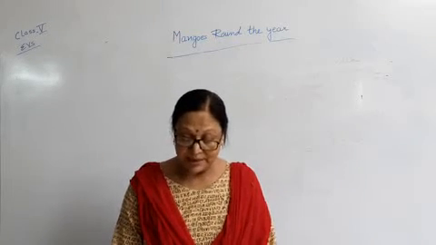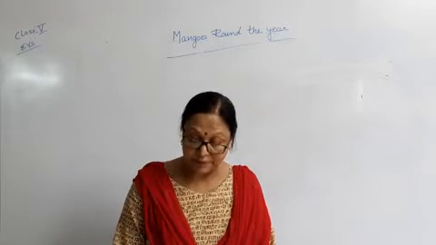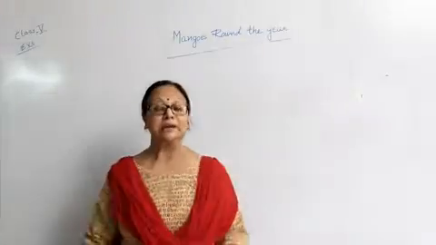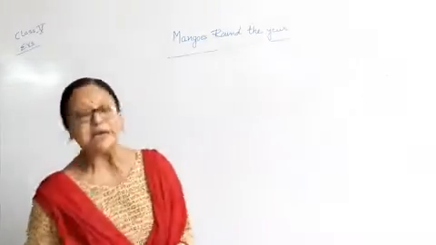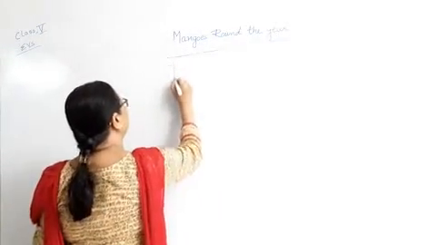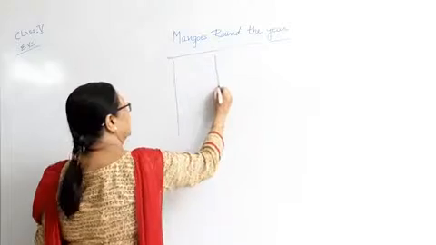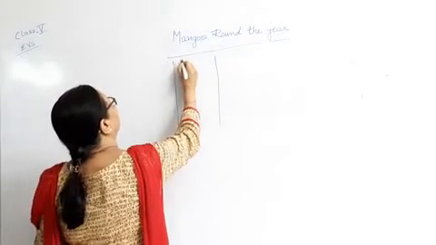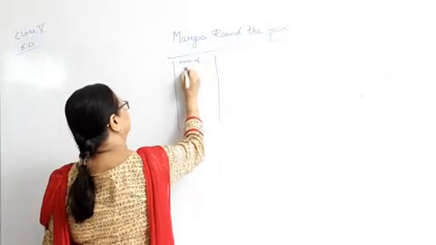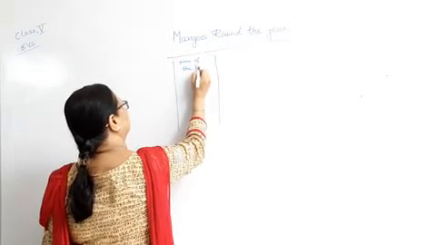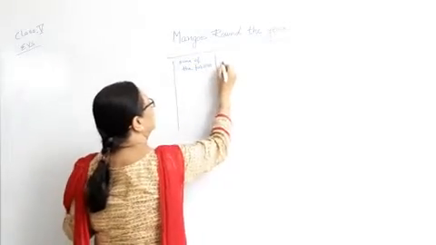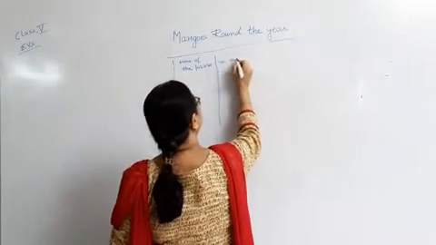Now, make a list of all the different items of pickle that you know about and share with your friends. You will make two columns. In the first one you will write the name of the pickle, and then in the next column you will write the ingredients.